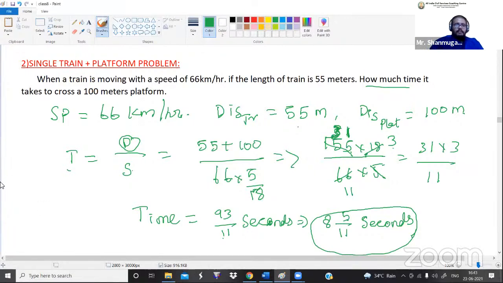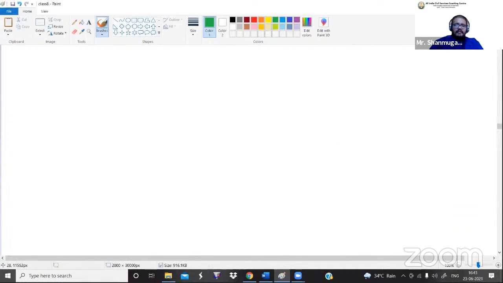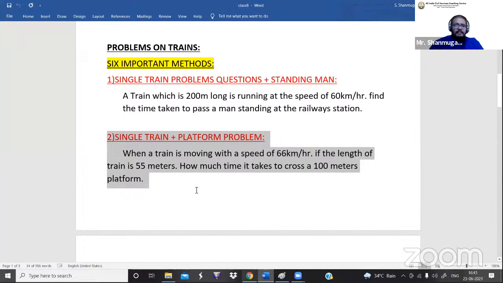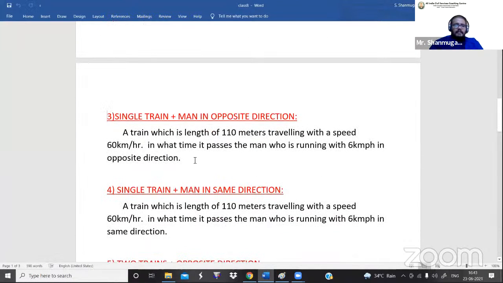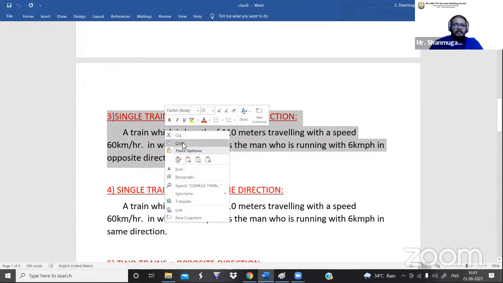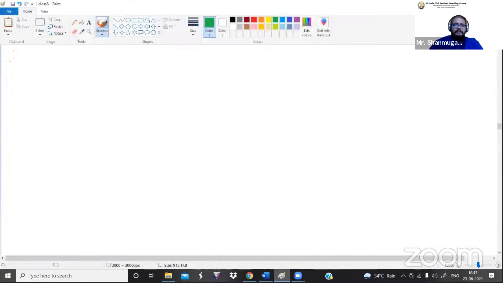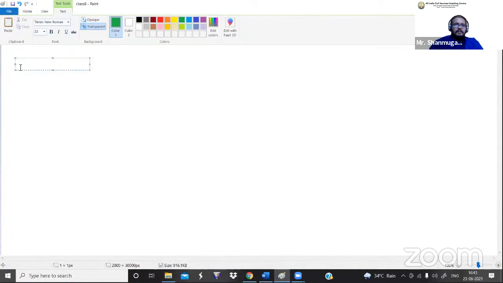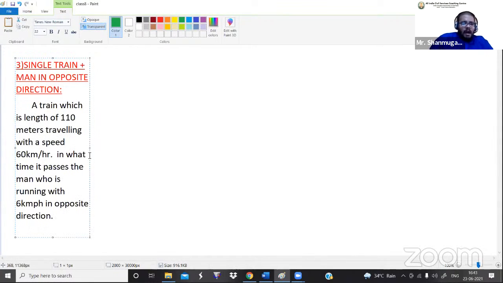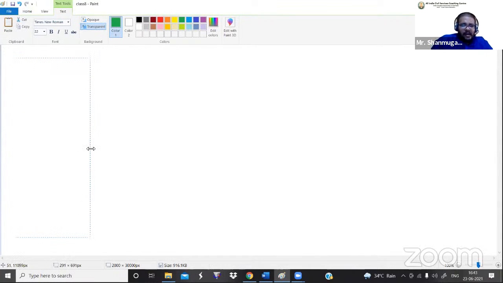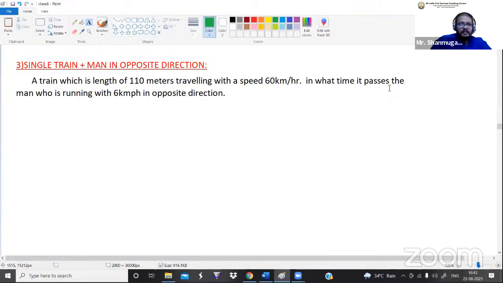Now we can go for the third method. Third method: single train plus a man in the opposite direction.